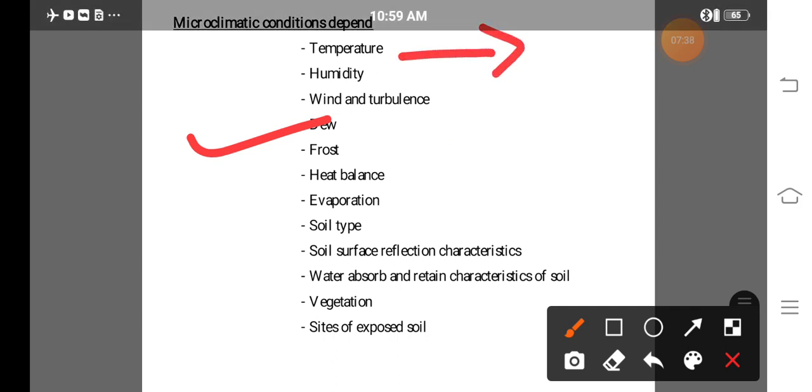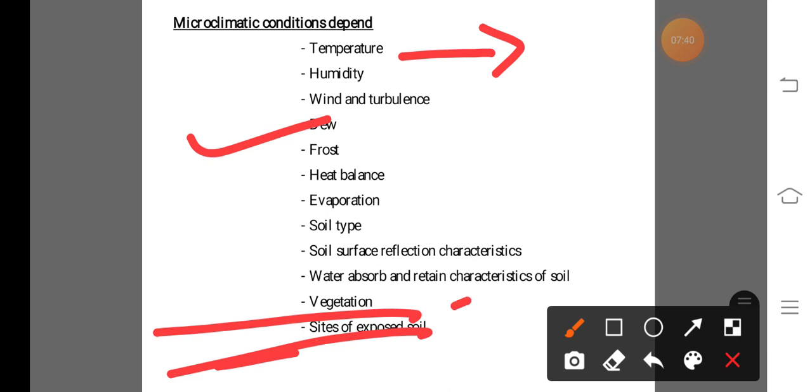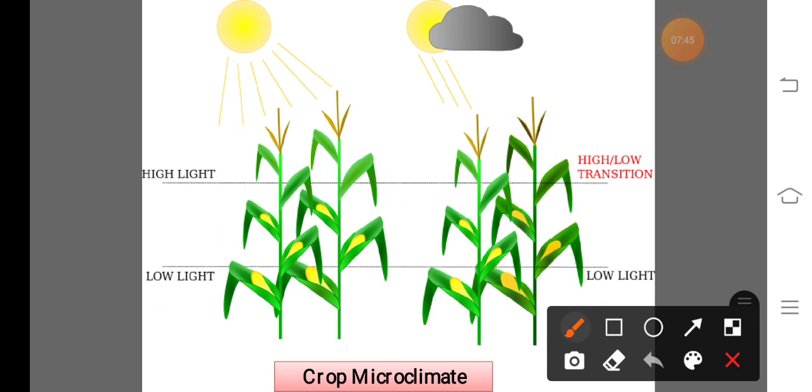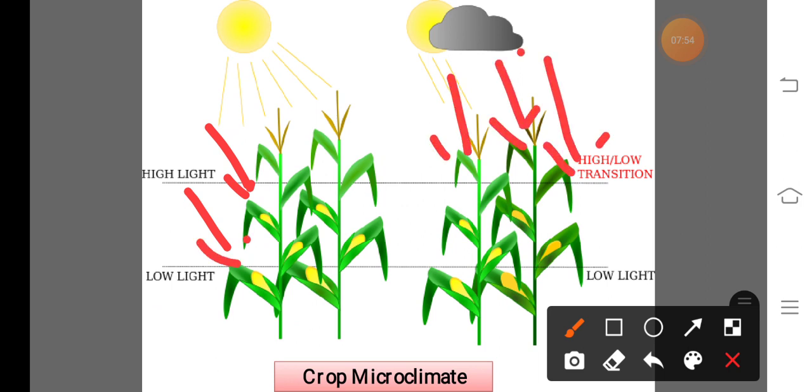In the case of temperature, suppose this is the surface area or the crop area. See here, only maximum solar radiation reaches this crop, and here, due to cloudy conditions, less solar radiation reaches the crop. In comparison of maximum and minimum solar radiation, if maximum solar radiation reaches the crop surface, there is maximum utilization of solar radiation.